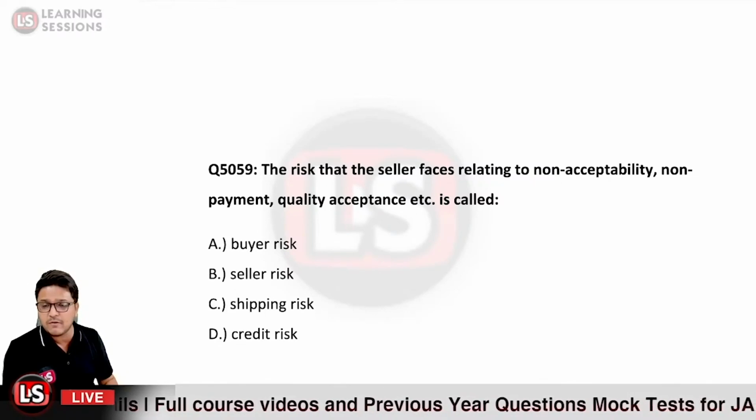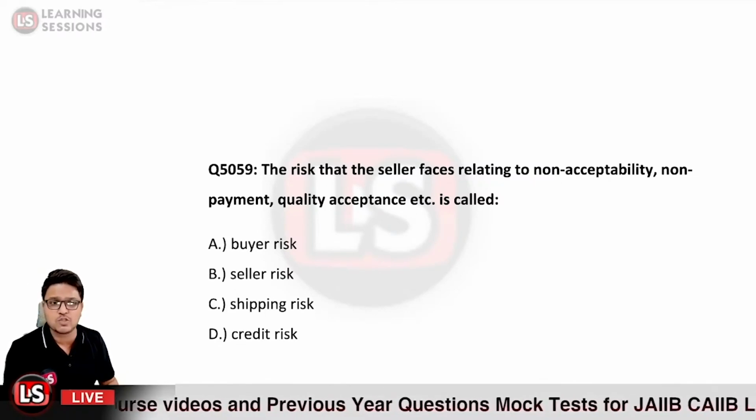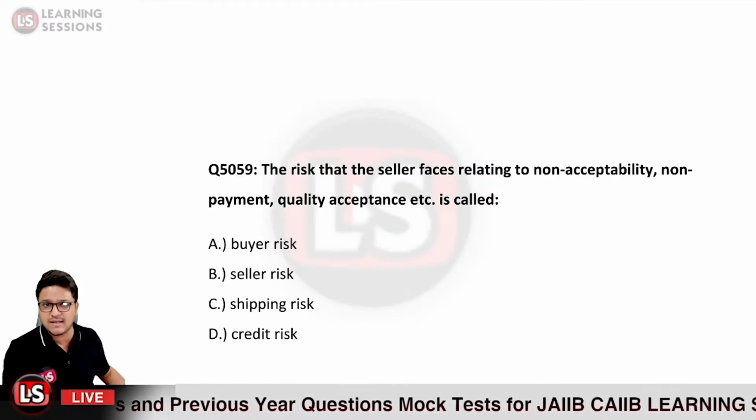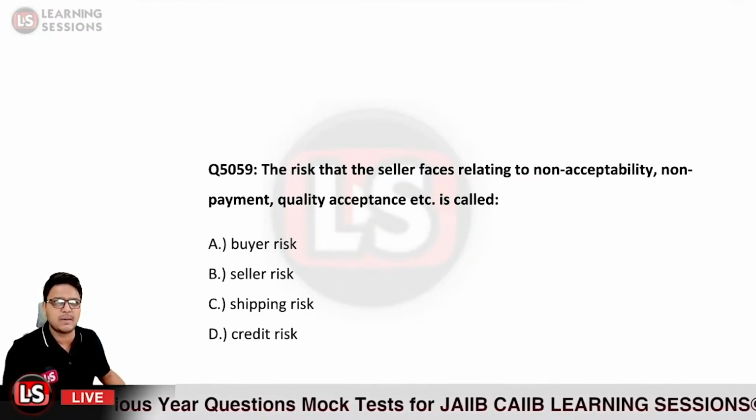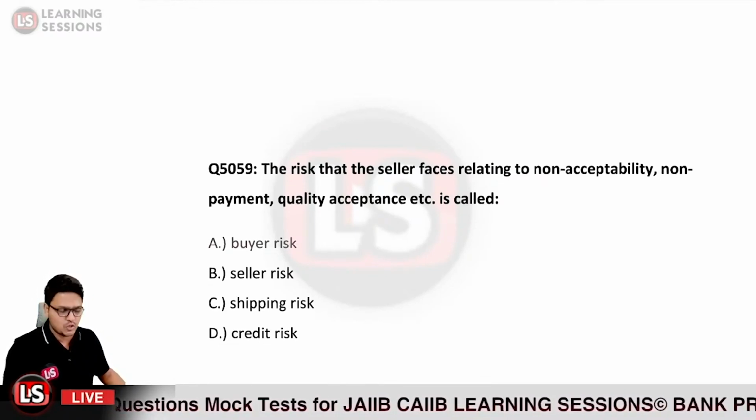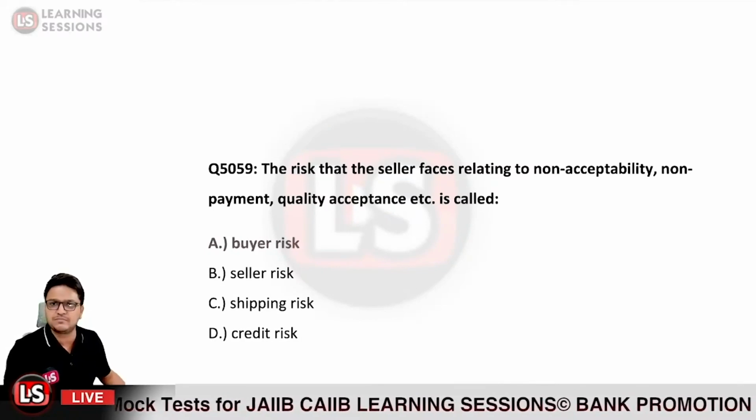So that type of risk is imposed by whom? That is imposed by the buyer. So it is categorized as buyer risk. So it is said to be the buyer risk. That is option A over here, so option A is the right answer.